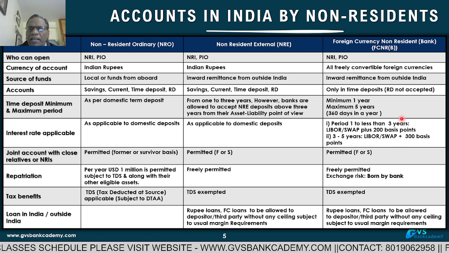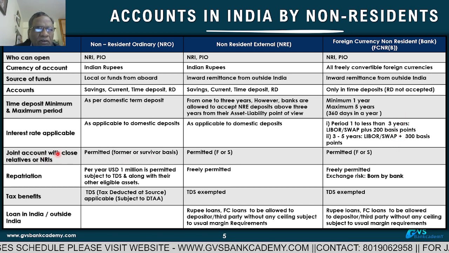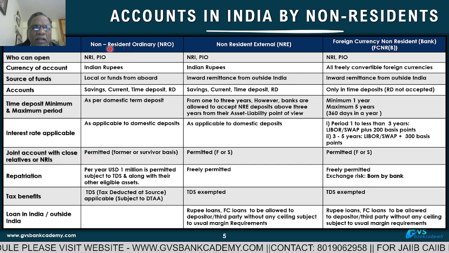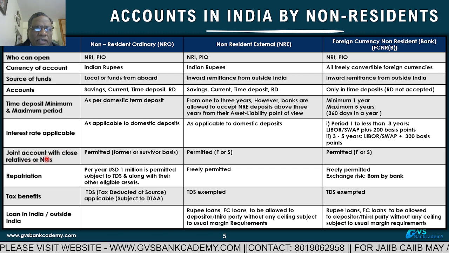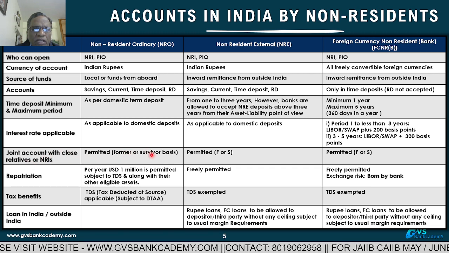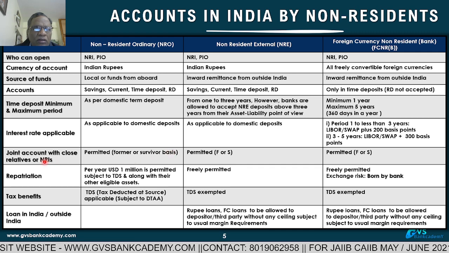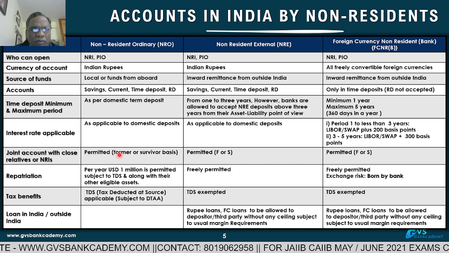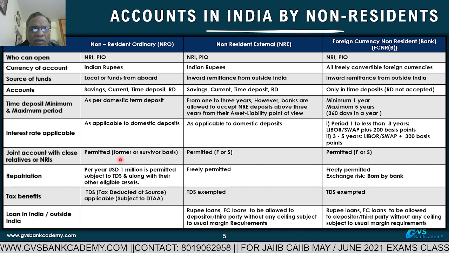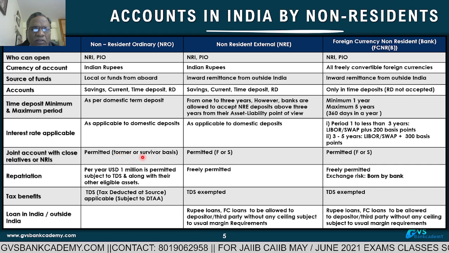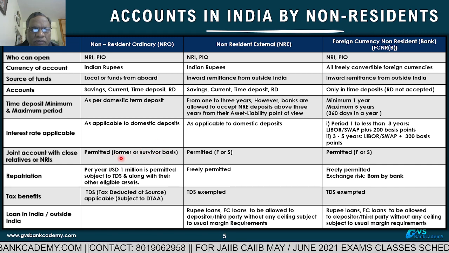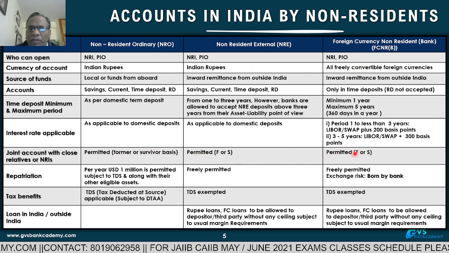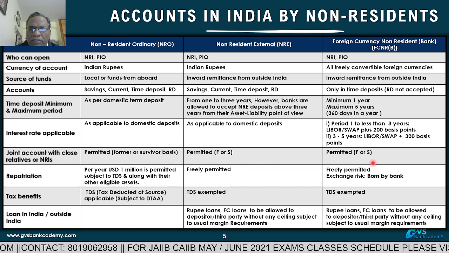This is the directive. And joint account with close relatives, yes, permitted. NRE accounts, their close relatives can open the account with former or survivor condition. Or a joint account with another NRI is also permitted, but with the condition of former or survivor. Former or survivor means as long as the former is alive, the survivor's role is nil. In NRE also the same, and FCNR also permitted. This question they are asking in the examination.